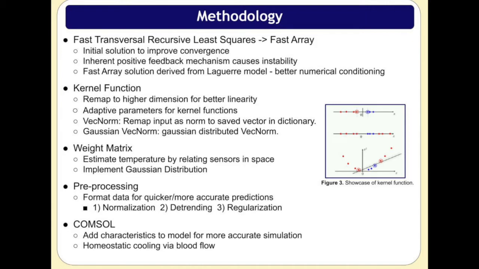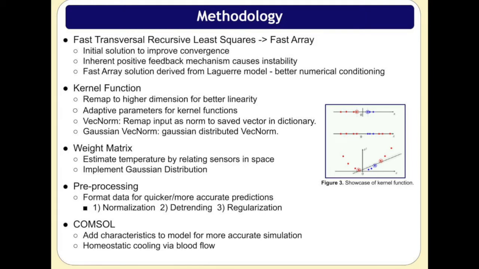So better preprocessing is another solution to improve convergence time that we decided to investigate. The thought behind it being that if we can format or reduce the data being fed into the algorithm, basically improve data quality, then quicker convergence would be seen. The main methods we investigated were normalization, detrending, and regularization.